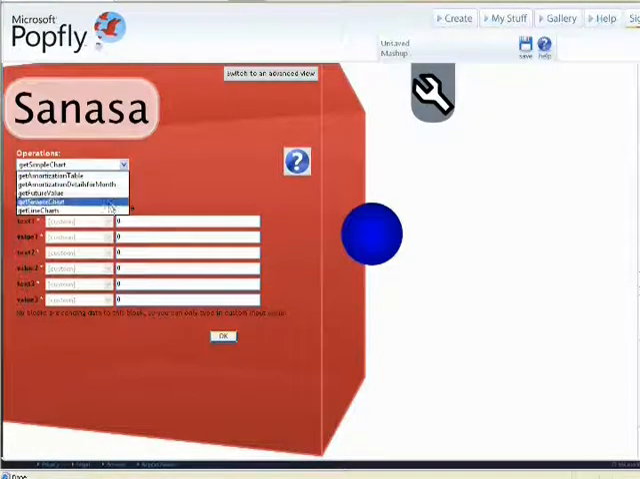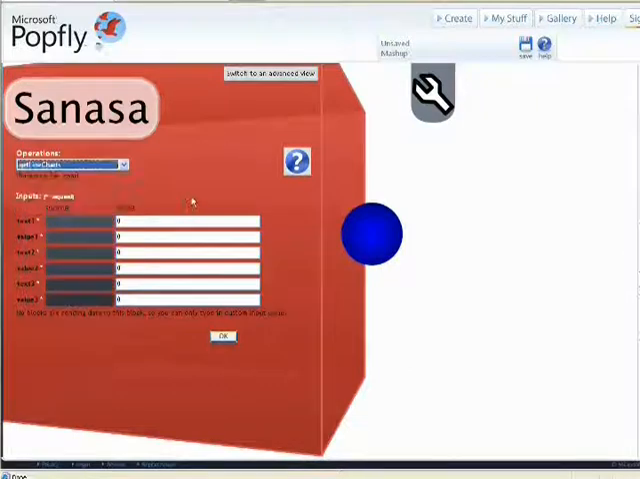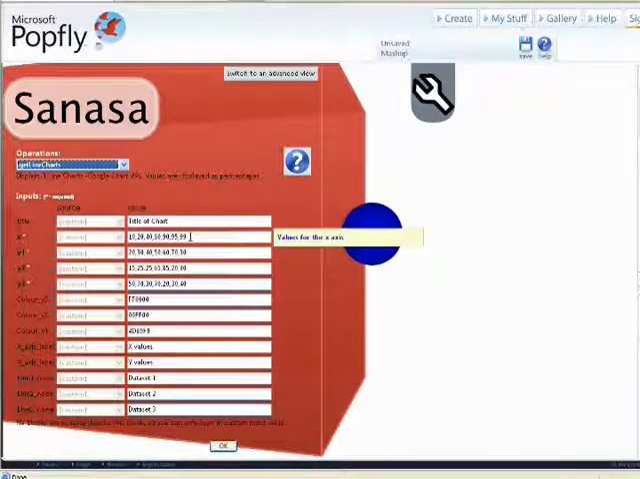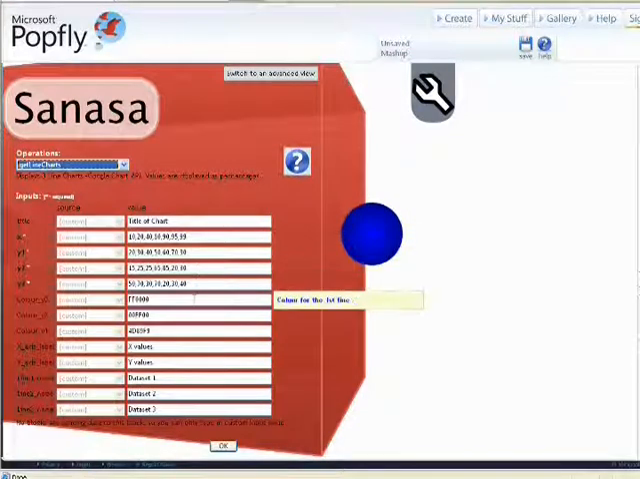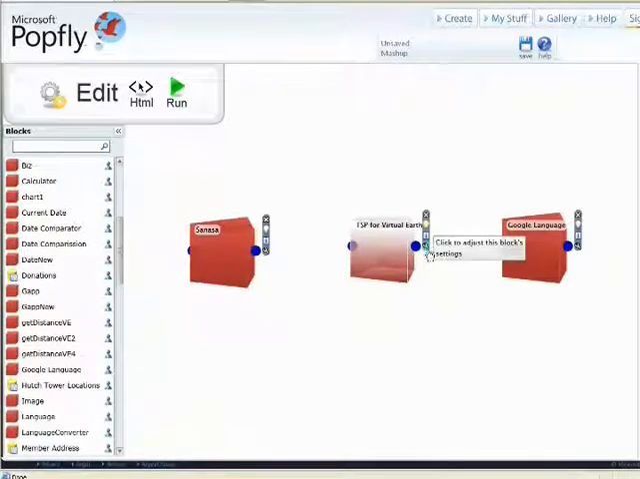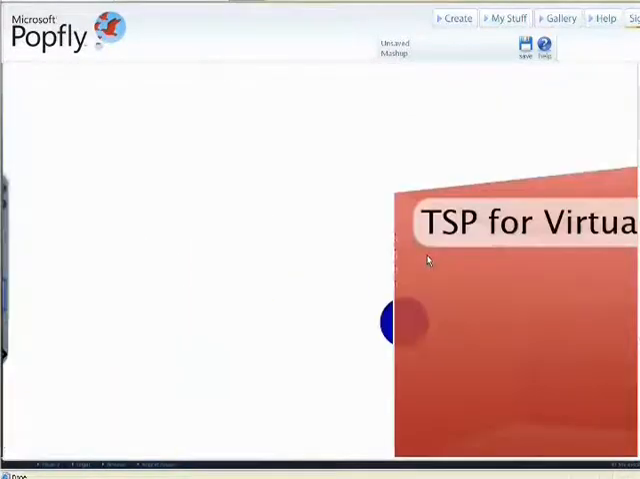Next, get line chart. Used to draw multiple line charts using Google Chart API. This is good for comparisons. Inputs are title, x-axis, y-axis values for 3 lines and color for 3 lines. Next block is TSP for Virtual Earth.